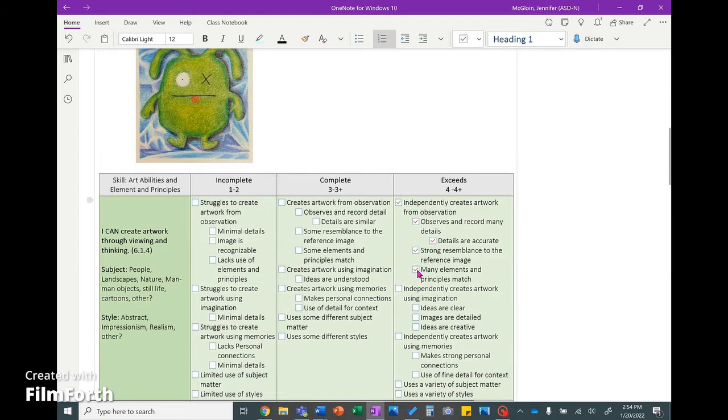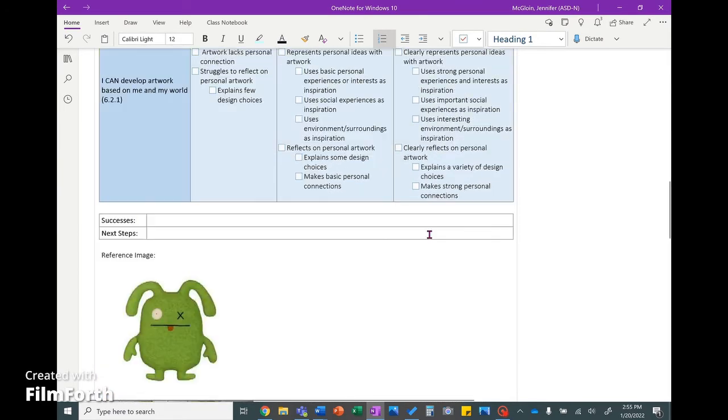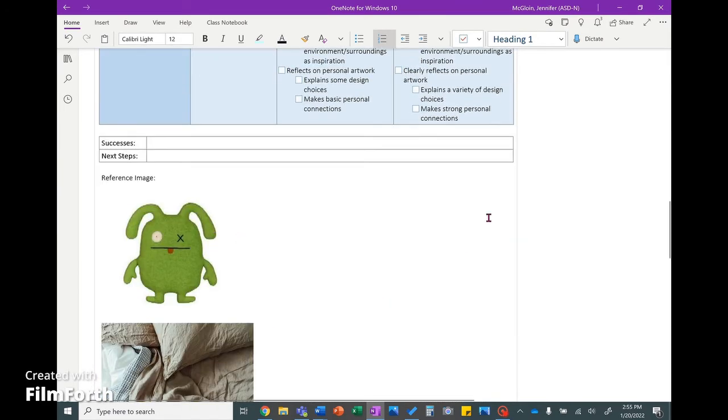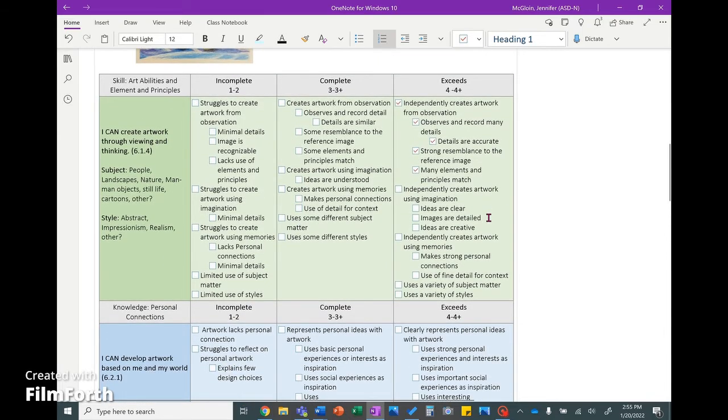This section up here about observation will only apply if you actually used reference images and shared them with me. If you didn't, that's okay. If you just worked from your memory using your imagination, I can still mark the lower part of the rubric.